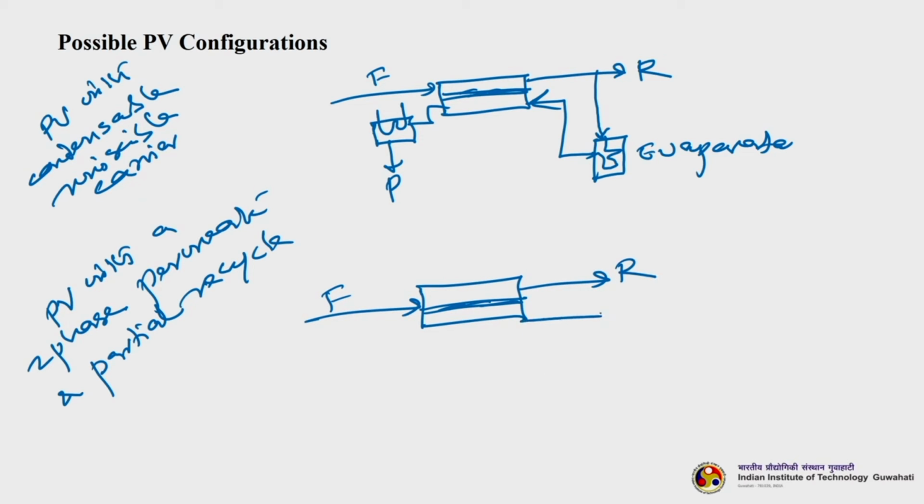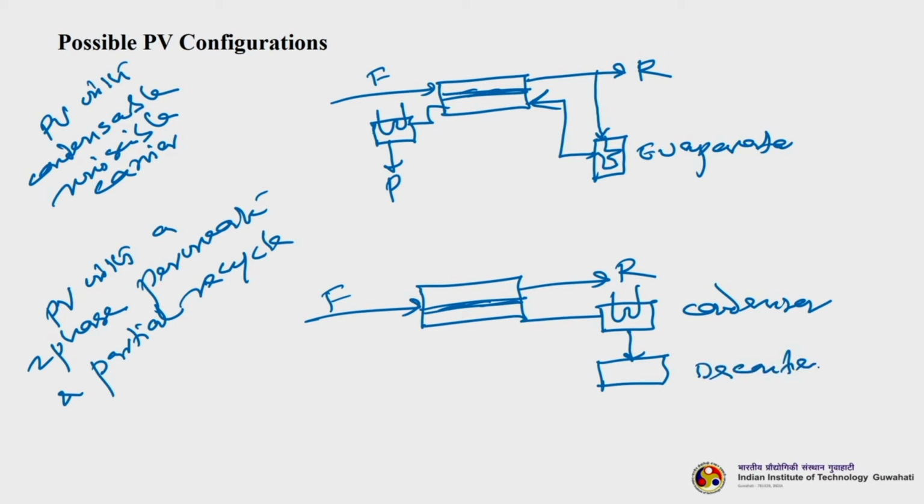So, then it goes to a condenser, from condenser it comes to a decanter, just like the second one, okay, right. So, we get a permeate liquid here, okay, and the rest is being recycled. It is partial recycle, that is why it is called partial recycle, and it is pervaporation with a two phase permeate and a partial recycle system.